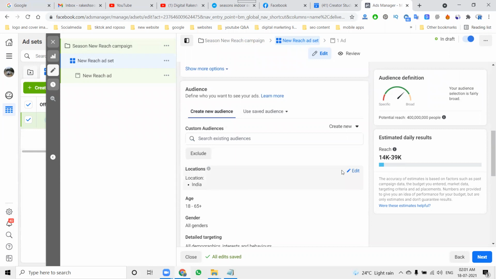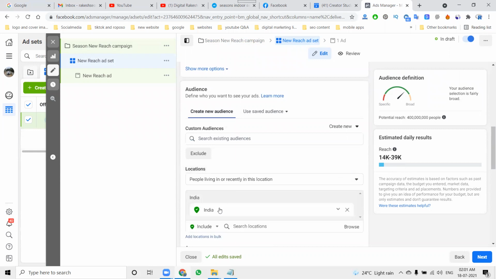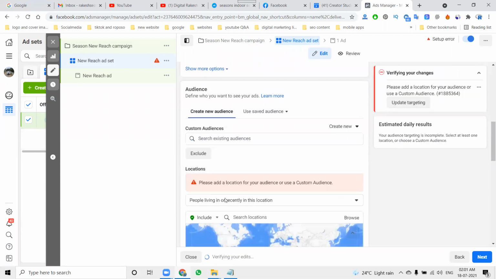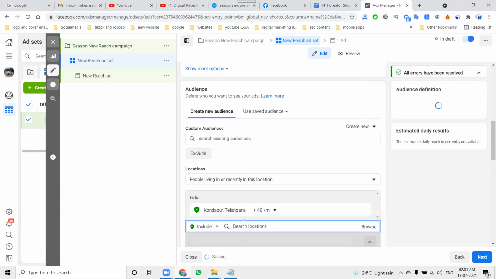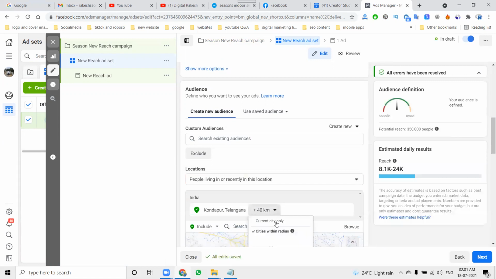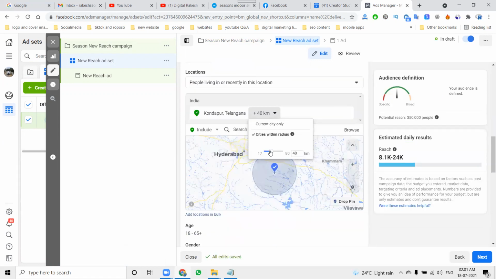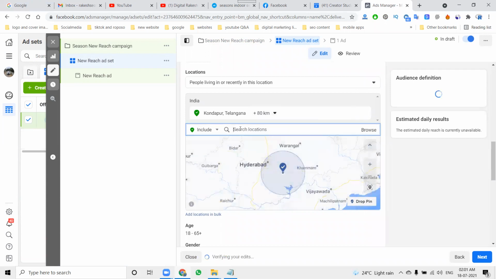Next, audience location. I select the target locations. I can target a specific audience, like where the location will be targeted. So targeting is more powerful.